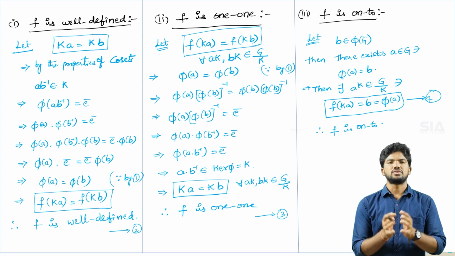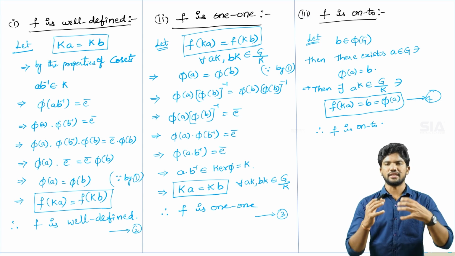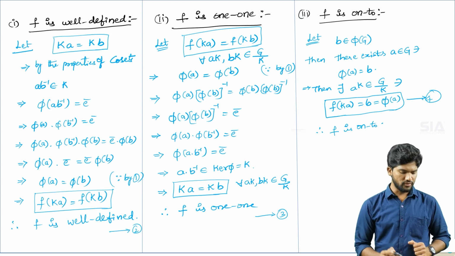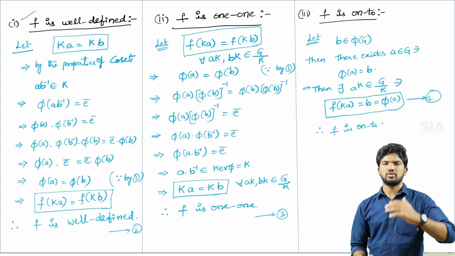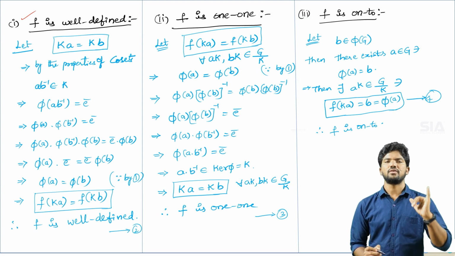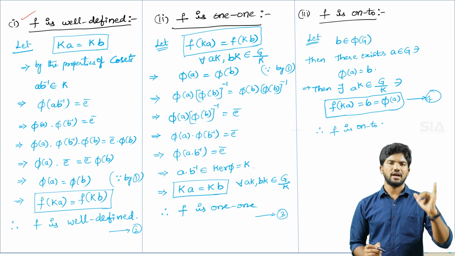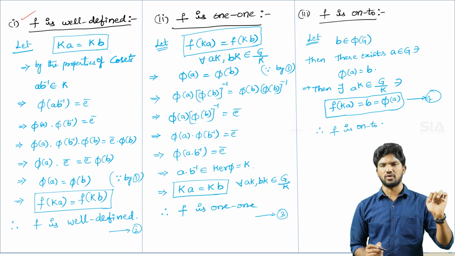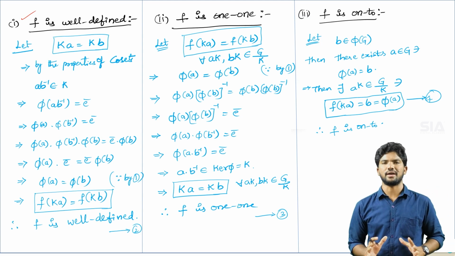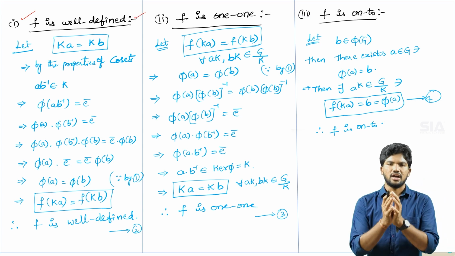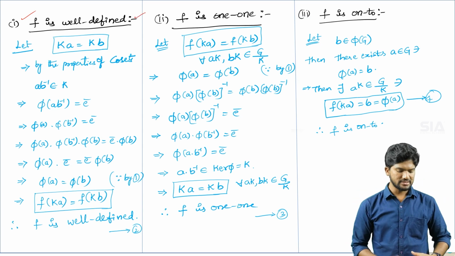Now our aim is to prove that the mapping in equation number 1 is an isomorphism. To prove that, first of all we have to prove step by step that the given mapping is well defined, one-one, onto, and homomorphism. Whenever any mapping satisfies these four conditions, then it is called isomorphism. So first let's start with f, that our defined mapping is well defined.